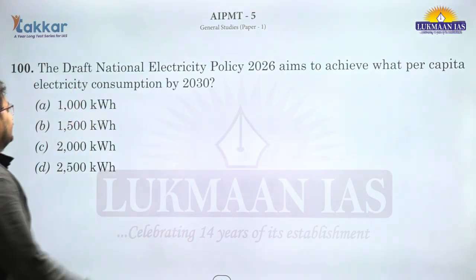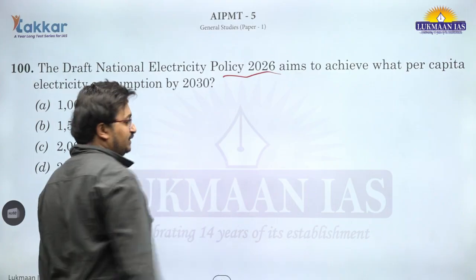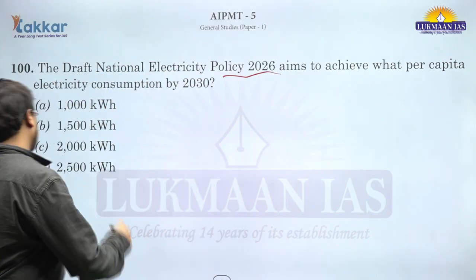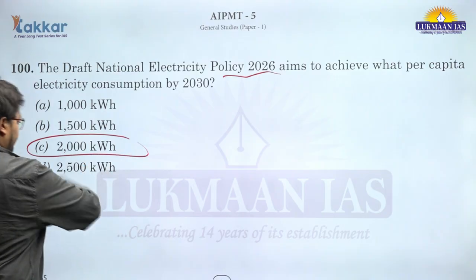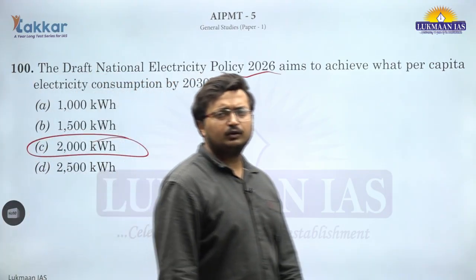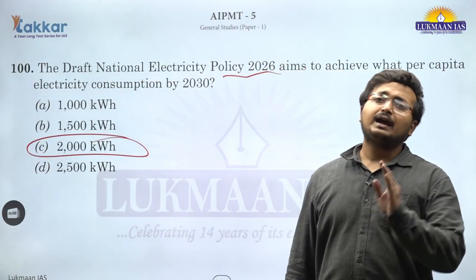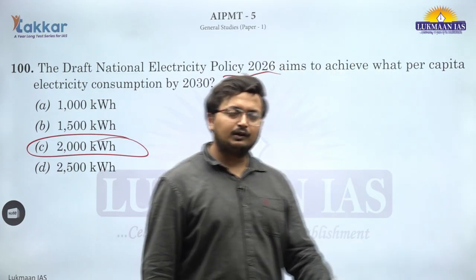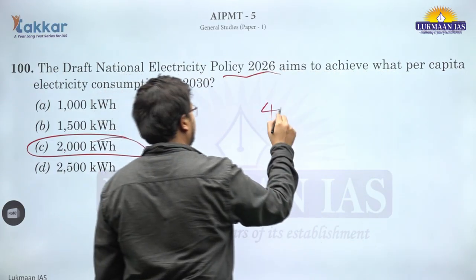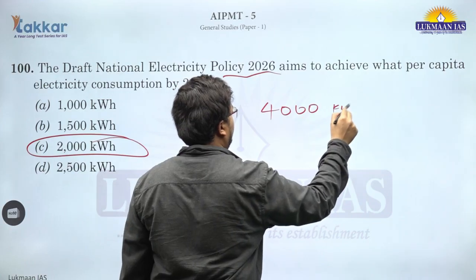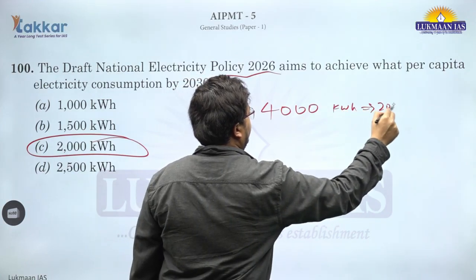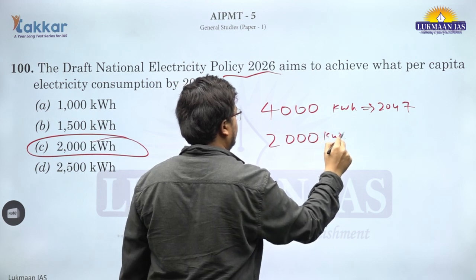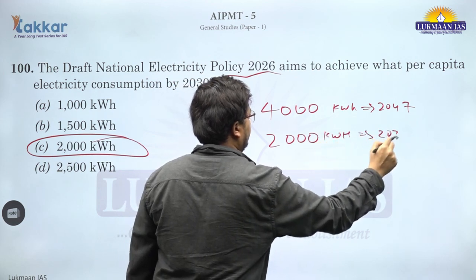So this is the draft national electricity policy, which is still at the discussion stage. The idea is to increase the per capita electricity consumption to 2000 kilowatt hours, or 2000 units, by 2030 and 4000 units, or 4000 kilowatt hours, by 2047. 4000 kilowatt hours by 2047, and the interim target is 2000 kilowatt hours by 2030.